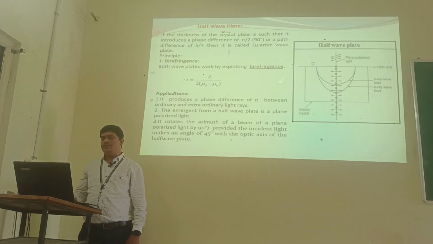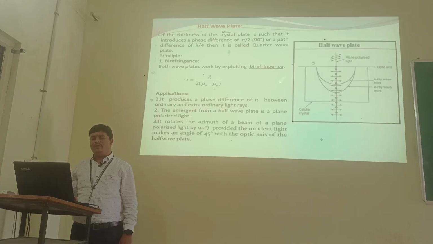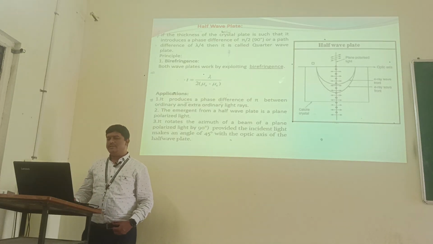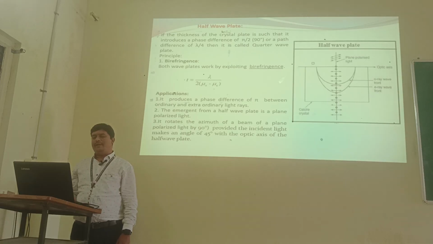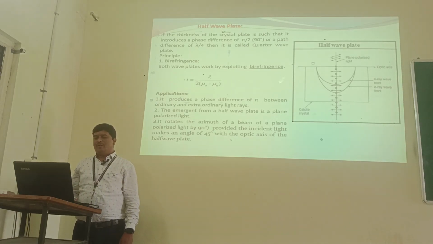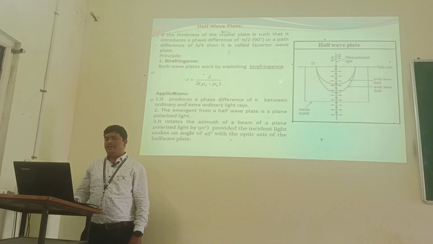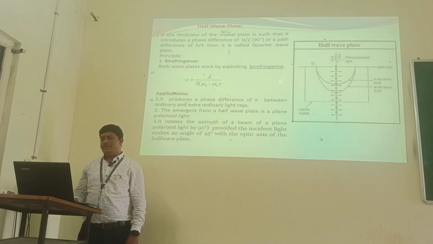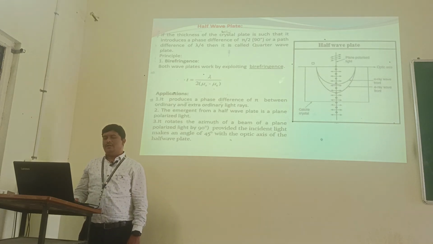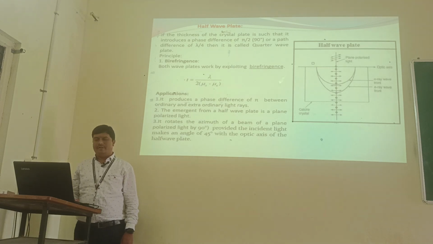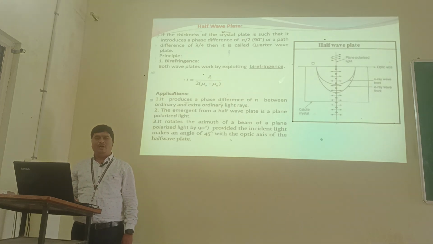Application: it produces a phase difference of pi between ordinary and extraordinary rays. The emergent light from a half wave plate is plane polarized light. It rotates the azimuth of a beam of plane polarized light by 90 degrees, provided the incident light makes an angle of 45 degrees with the optic axis of the half wave plate.